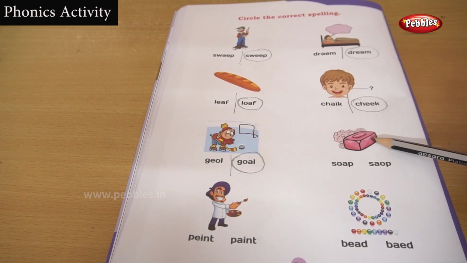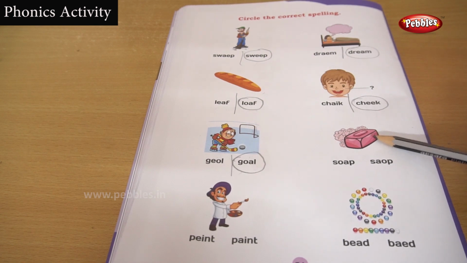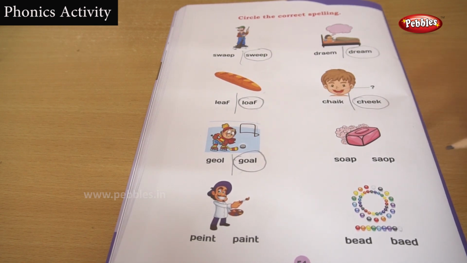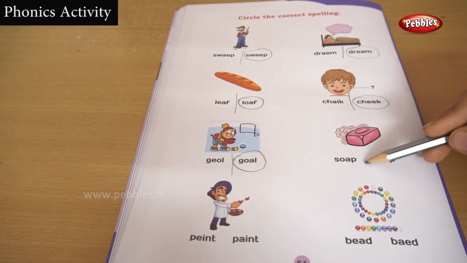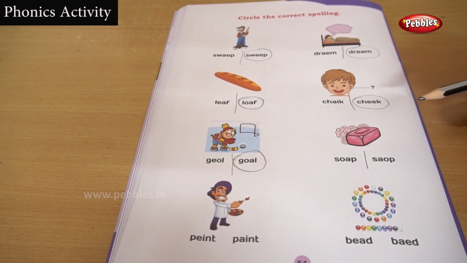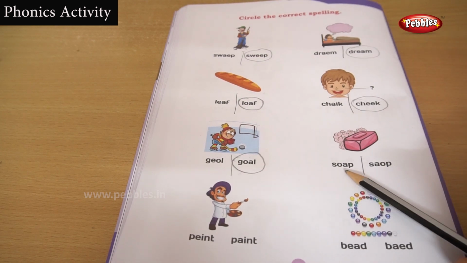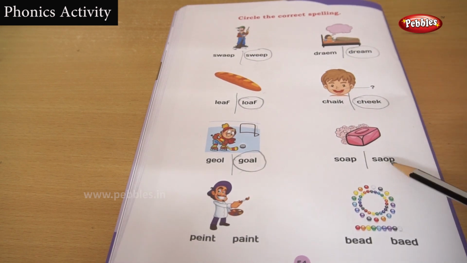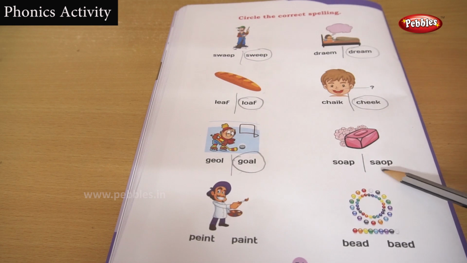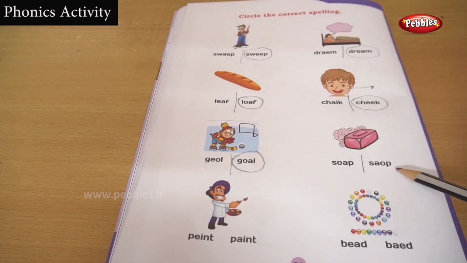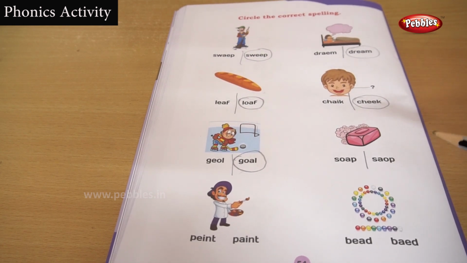Okay, let's do the next picture. What is this? This is a soap. What is the use of soap? We bathe daily using soap, isn't it, children? There are two sets of words given for the word soap. The first is S-O-A-P and the second is S-A-O-P. You are going to find out which gives the correct spelling.